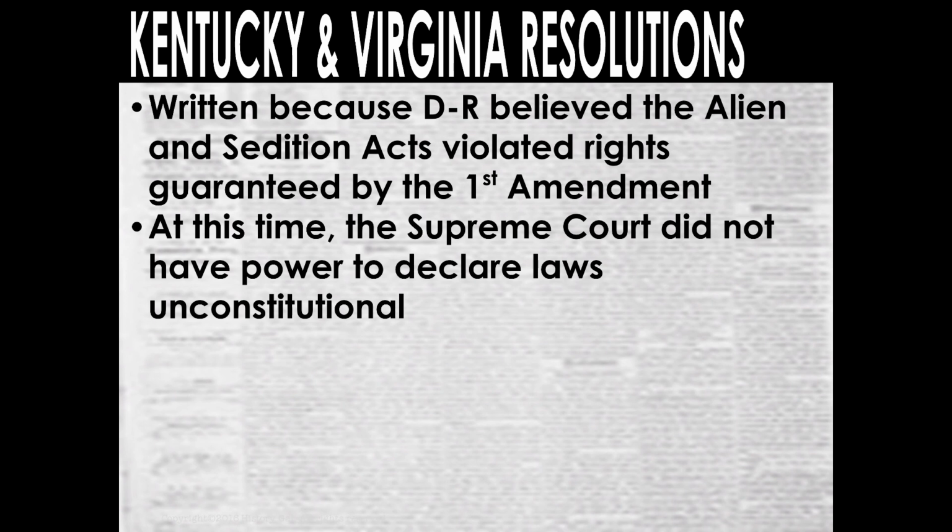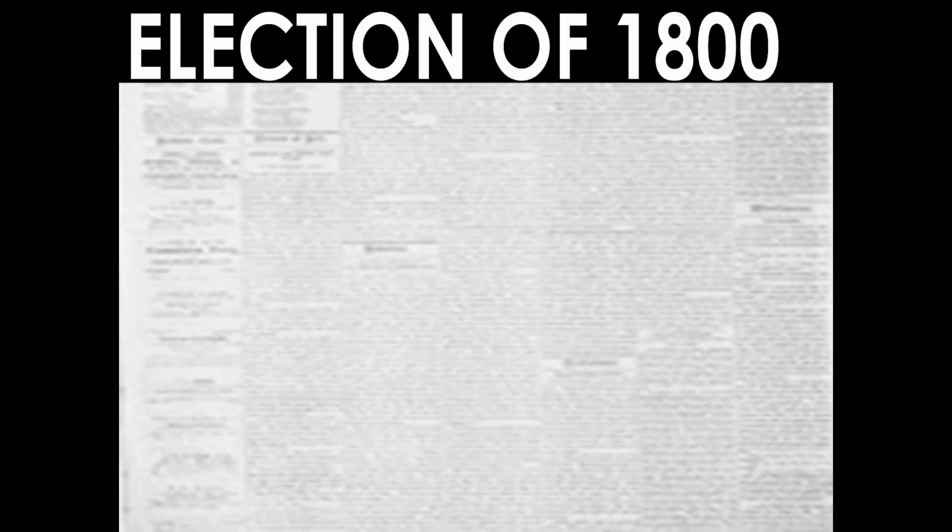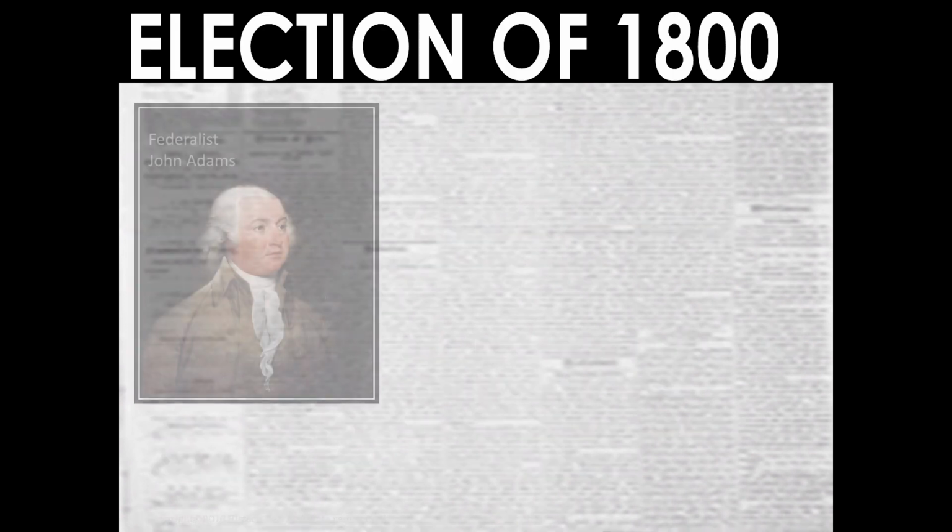The crisis will soon fade because Federalists lose their majority in Congress, and the Supreme Court will gain the power to declare a law unconstitutional through Marbury v. Madison.